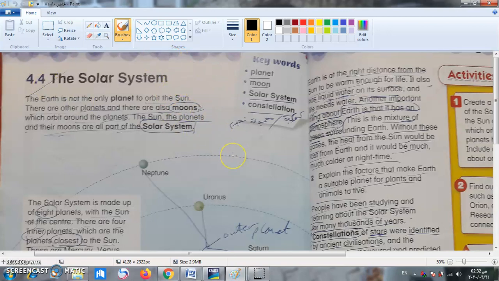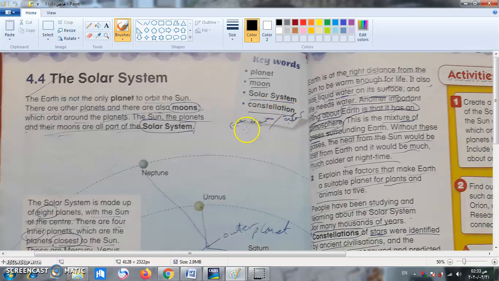The last lesson. So, the solar system, our lesson today. Our keywords are, repeat after me, planet, كوكب. Differentiate between planet and plant without E, okay? We have plant as nabat and planet as كوكب. Number 2, moon, as you may know, القمر. Solar system, النظام الشمسي, with the sun and its planets, okay? It's called solar system. And the last one, constellation.